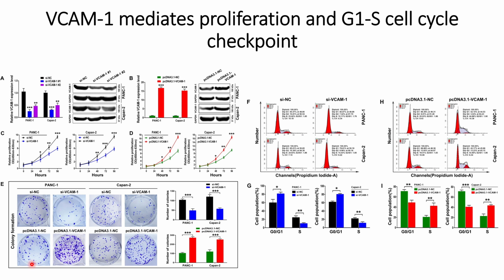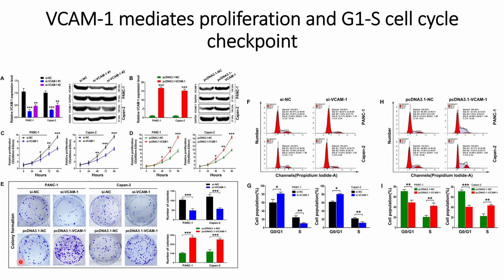And they validated their results using colony formation also, where they saw that when they used the silencing RNAs for VCAM1 in both PANC1 and KPN2, colony formation was low compared to the control silencing RNAs, which do not silence VCAM1.